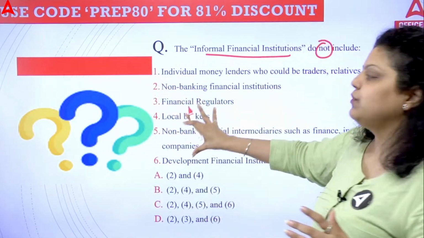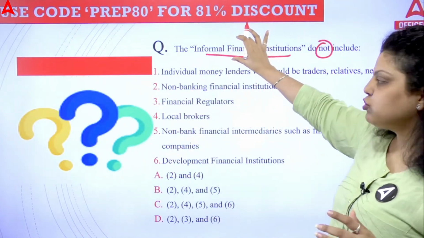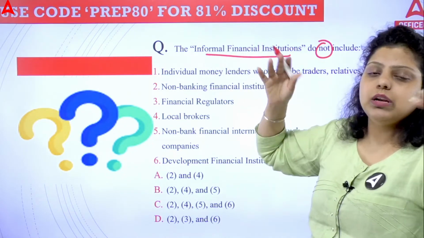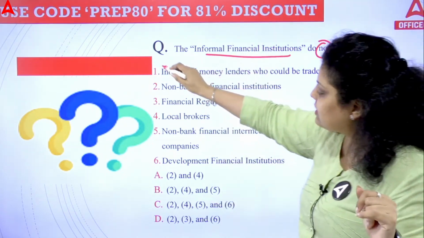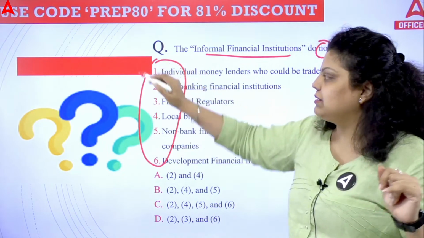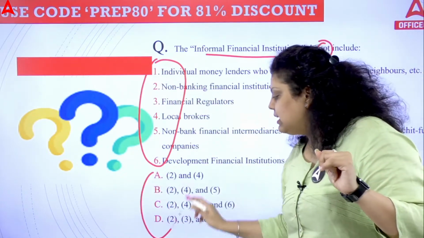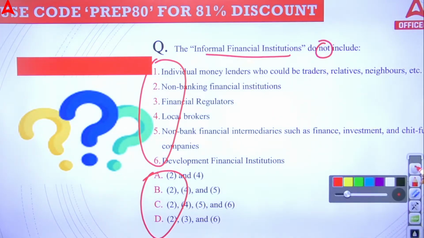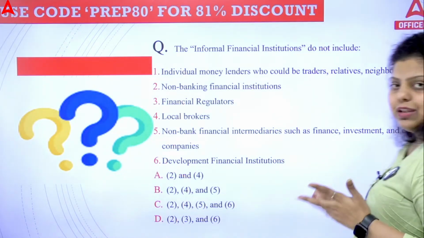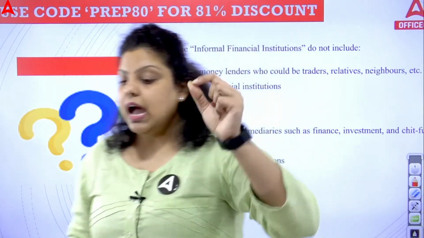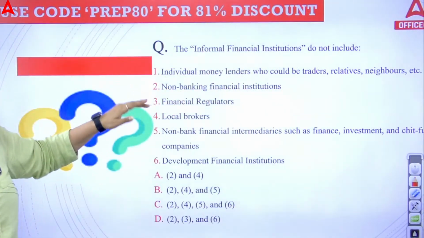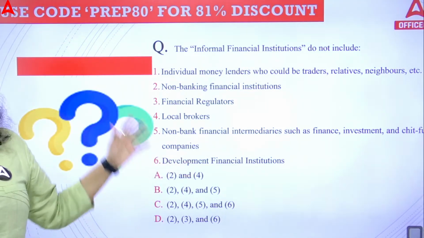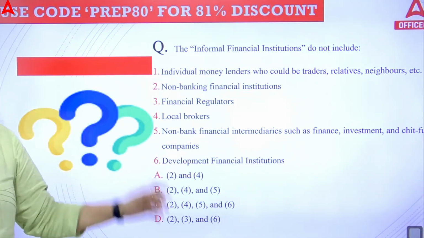Now this is the pattern of a statement-based question. One question will be given to you like it is true or false, correct or incorrect, such kind of question. These are the statements, 1, 2, 3, 4, 5, 6, and A, B, C, D are the options. So these are the statement-based questions in which 2 to 3, 4 to 5, or more than 5 statements will be given to you, and you have to read each and every statement and then answer which of the following is correct or which of the following is false. Okay, so this is the pattern of your new types of question.